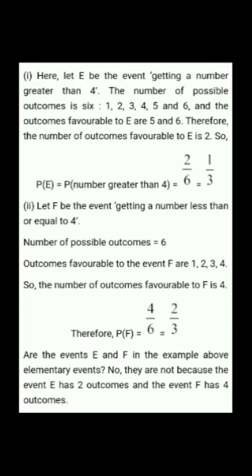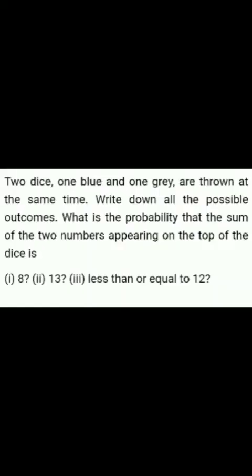Similarly, when we throw a dice two times, the possible outcomes will be 1,1; 1,2; 1,3, and so on, as shown in the figure. There will be 36 outcomes. Now we will see questions related to this. When two dice are thrown, what is the probability that the sum of the two numbers appearing on the top of the dice is 8, 13, or less than or equal to 12?